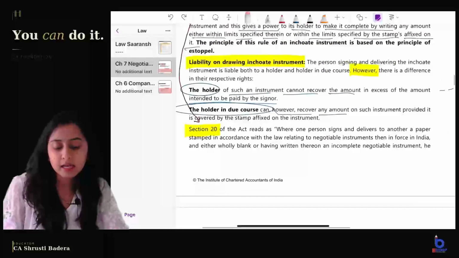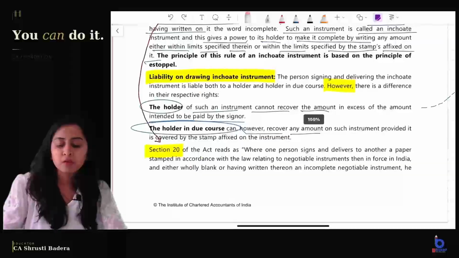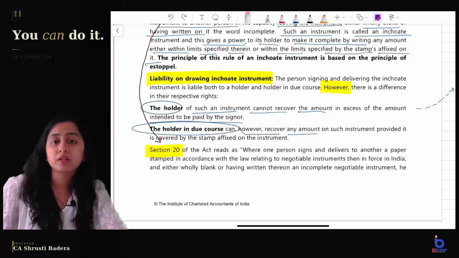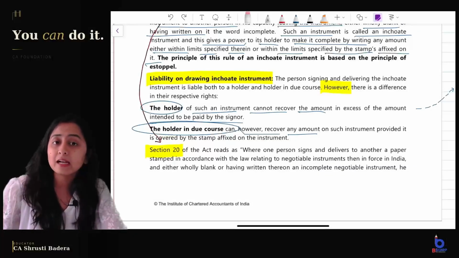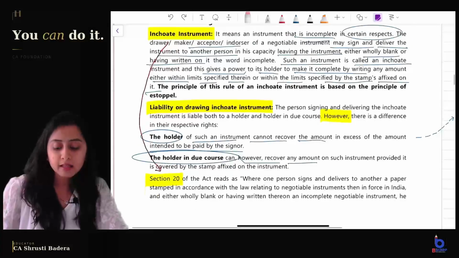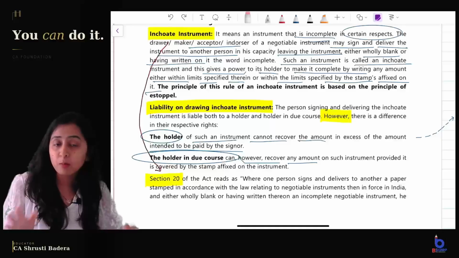Now a case study can come wherein they will ask you what is the liability of the maker of the instrument to so and so person. In that case, you will have to first verify whether he is a holder or holder in due course, right? That is the reason we have discussed this in detail, though it is a revision video, no concept should be missed. So I think inchoate instrument is clear now, but we still need to look at the legal language.